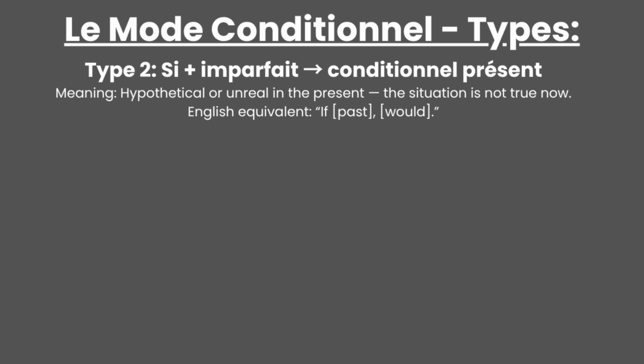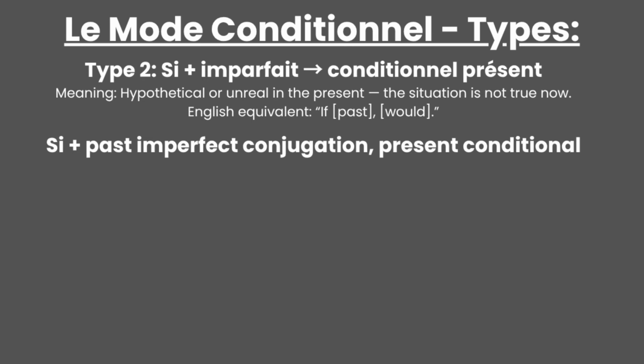Conditional type 2 talks about hypothetical and unreal events in the present, where the situation is not true. It's the English equivalent of using if plus a past tense verb plus would, which in French is slightly different. While the structure is the same, the meaning in this type is different.